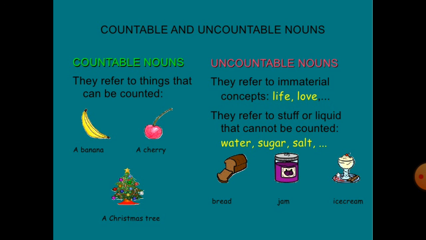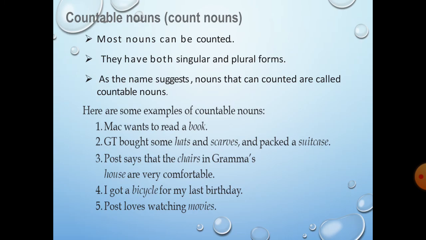Uncountable nouns can refer to immaterial concepts. Immaterial concept means which we cannot touch. Life, love, friendship. These are all uncountable. We cannot touch them. We feel them. They can also refer to stuff or liquid that cannot be counted. Water, sugar, salt. Can you count them, students? No, we cannot. Bread. When I say bread, bread is uncountable. But when I say a slice of bread, that becomes countable. Similarly, jam, ice cream or any liquid which cannot be counted are uncountable nouns.